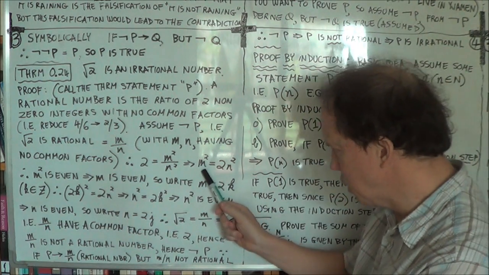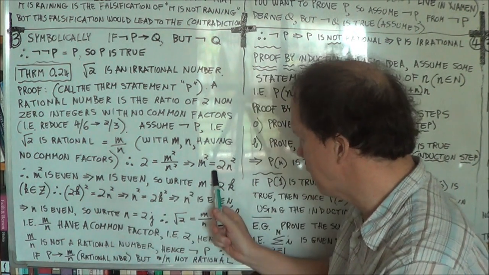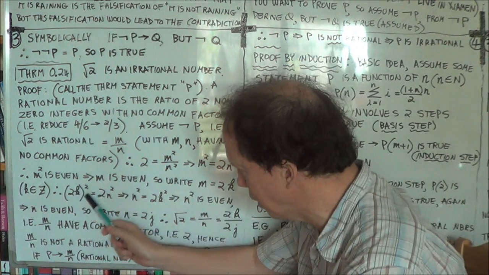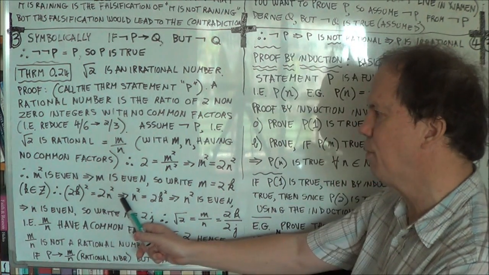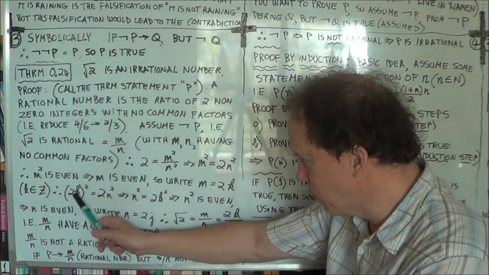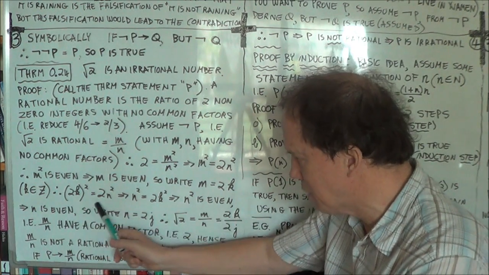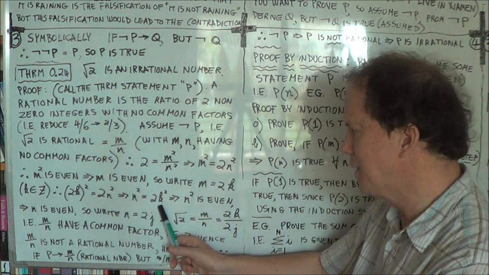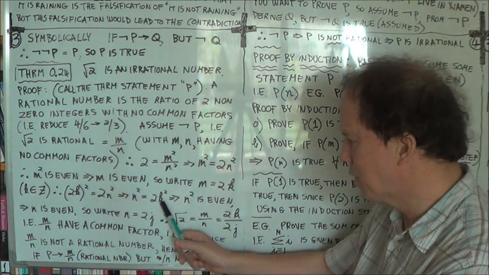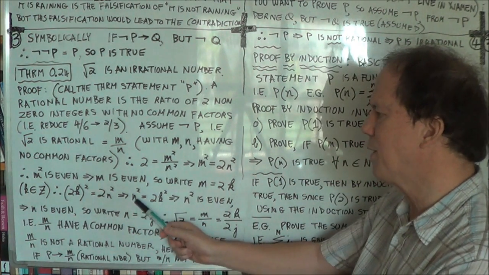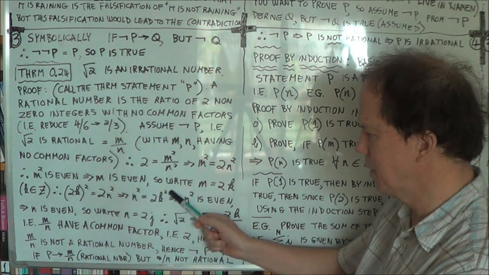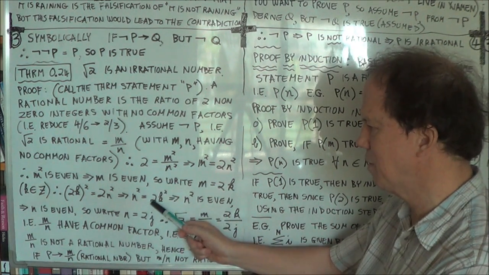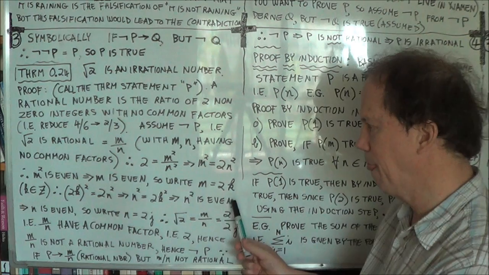So you get 2k all squared is equal to 2n squared. Okay? So 2k all squared is 2n squared, and that implies, so this would be 4k squared, divide both sides by 2, so you get n squared is 2k squared. Well, that implies that n squared is even, right? Because of the 2. So n squared is even.